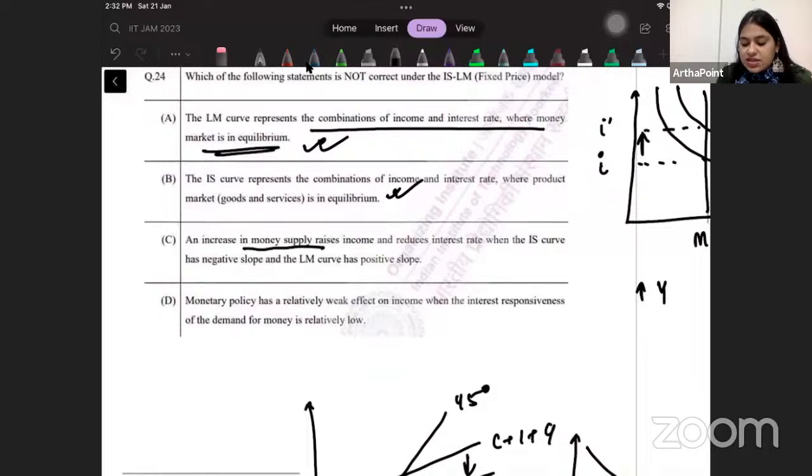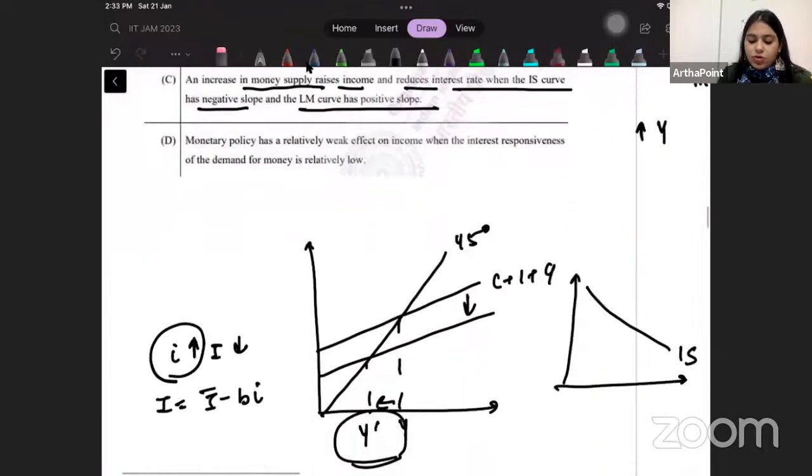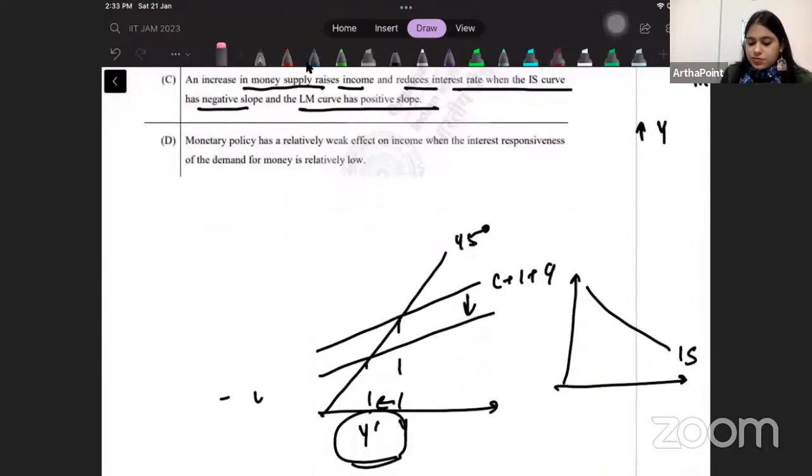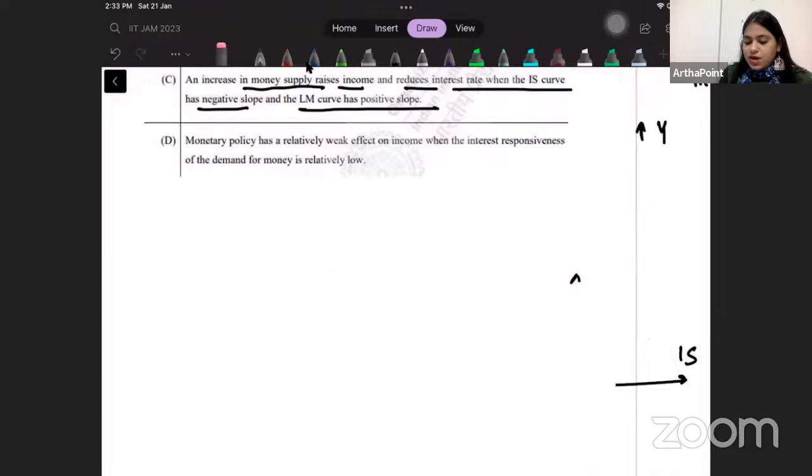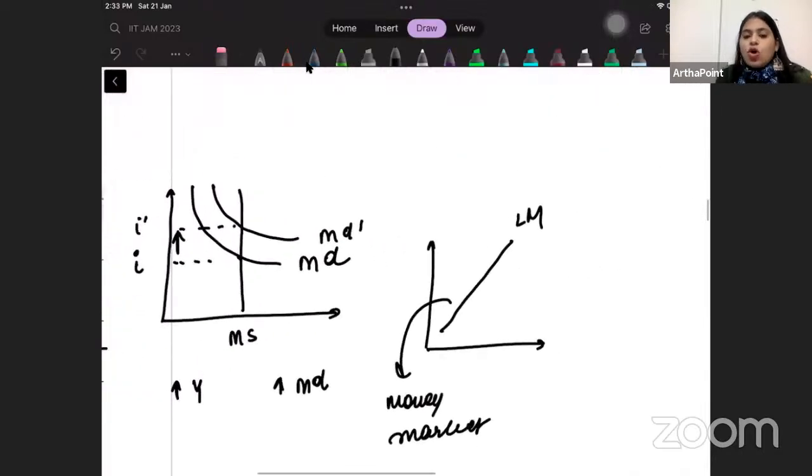An increase in money supply raises income and reduces the interest rate when IS has a negative slope and LM has a positive slope. Okay, let's do this part. Increase in money supply. So when money supply increases, dekho, money supply ka increase is not used in the derivation of LM curve.